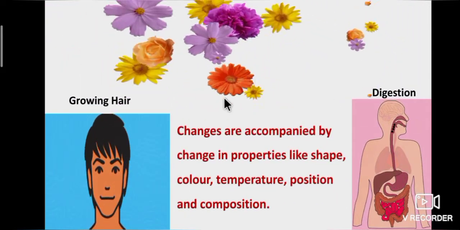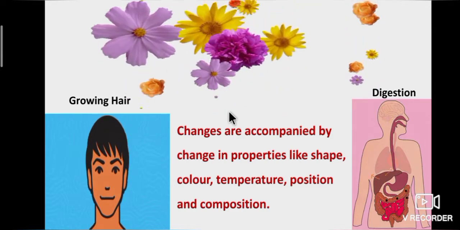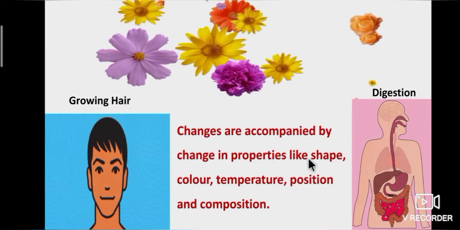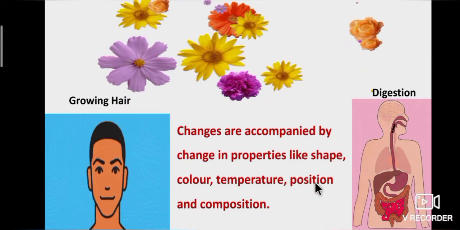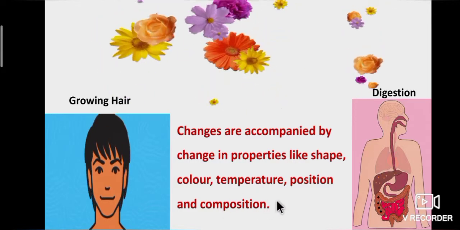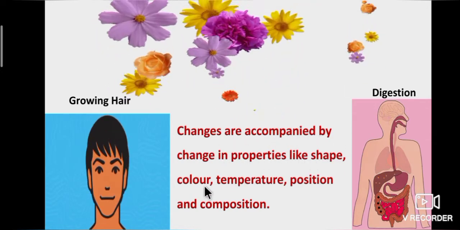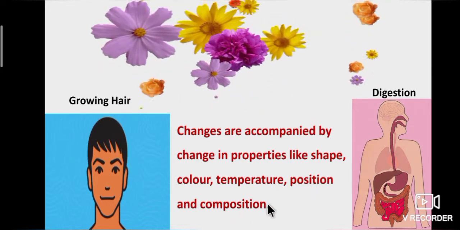From the above examples, we can say changes are not only a process, but are accompanied by change in properties like shape, color, temperature, position, and composition.